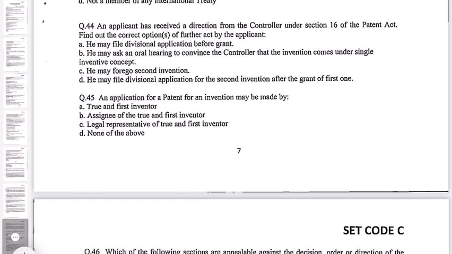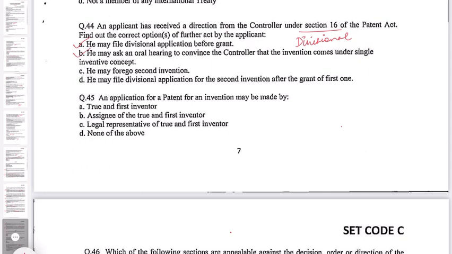Question number 44. An applicant has received a direction from the controller under section 16 of the Patent Act. Find out the correct options of further act by the applicant. So section 16 is power of controller to make orders respecting to division of applications. So here option A is he may file divisional application before grant. Yes, he may file. B, he may ask an oral hearing to convince the controller that the invention comes under single inventive concept. This can also be true.